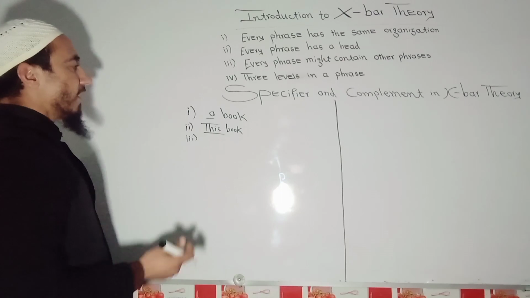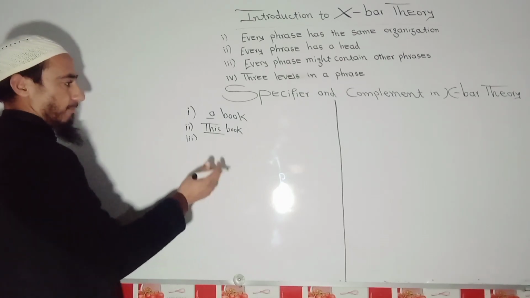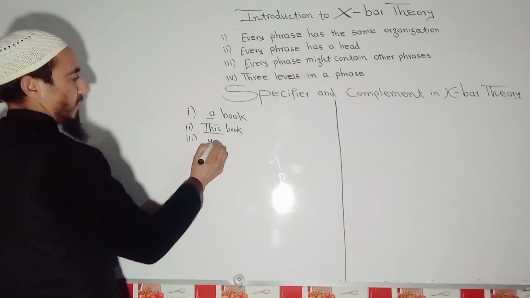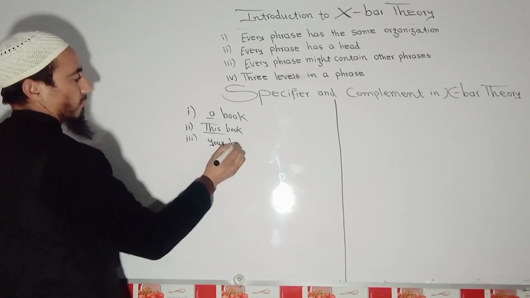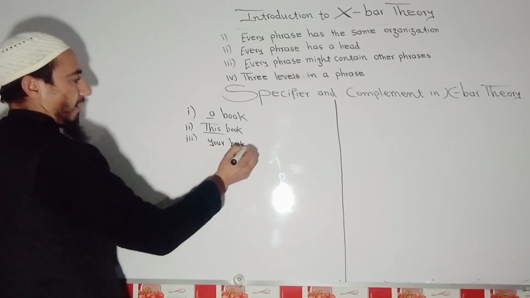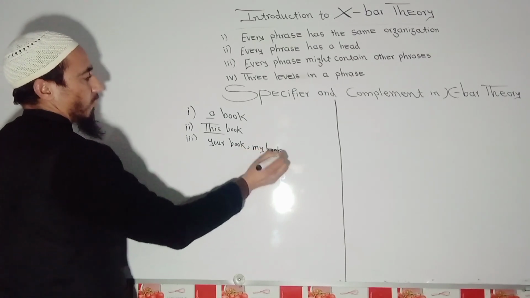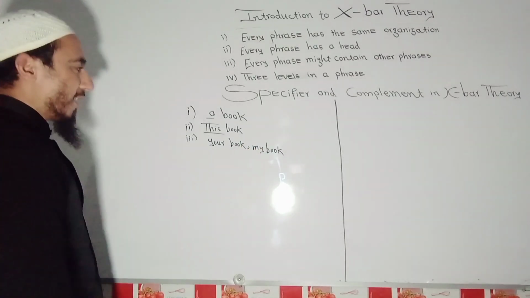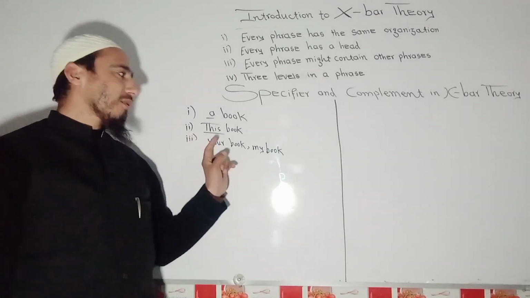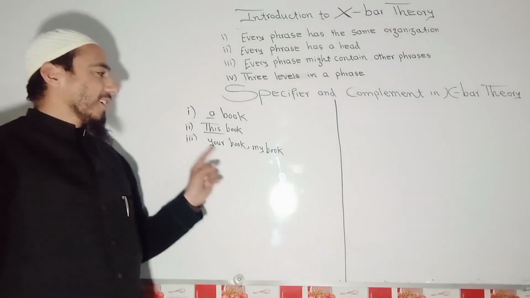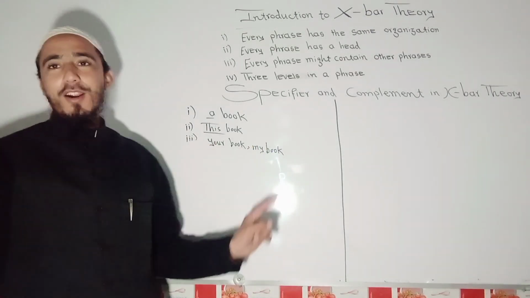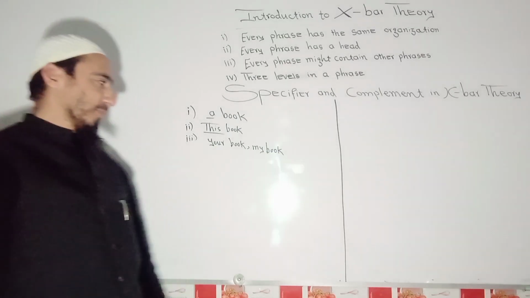We also have another determiner, that is the possessive determiner. For example, your book, my book, or his book. So your book, my book, and his book, these are called possessive determiners.